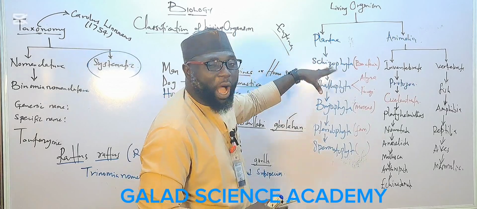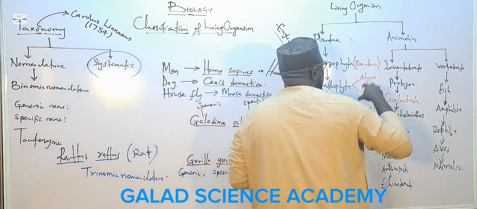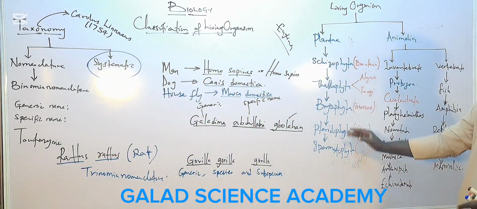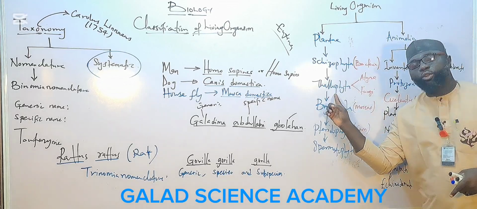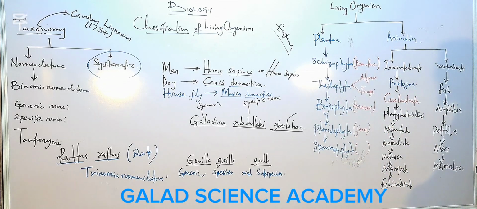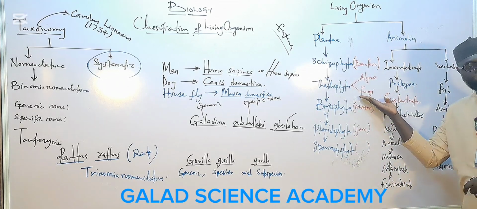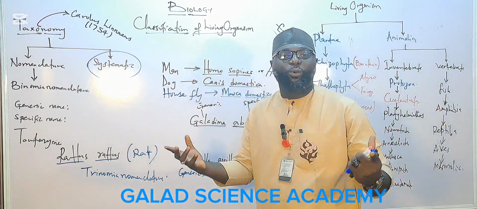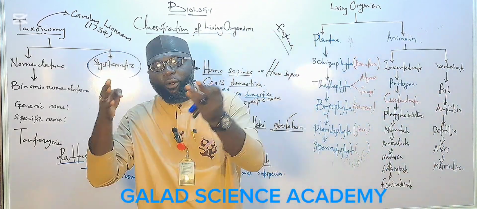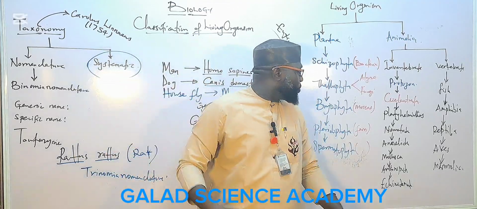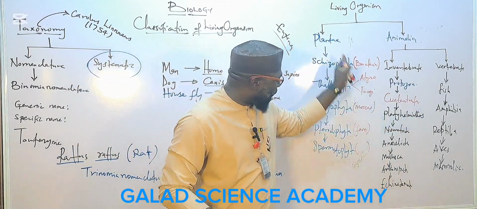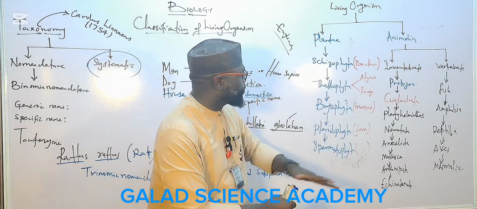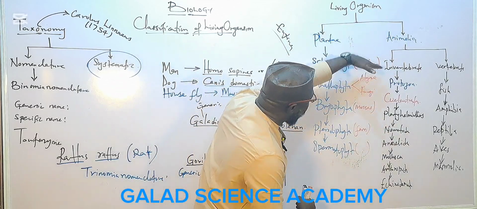But this man also had a problem where he put Euglena with the Thallophyta here. Look at fungi: the cell wall of fungi is absolutely different from the cell wall of plants. The cell wall of plants contains cellulose, whereas fungi contain chitin. Why is it that Linnaeus put fungi here and he put bacteria here?